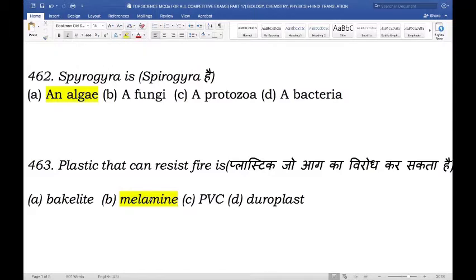Melamine is an organic compound that is often combined with formaldehyde to produce melamine resin, a synthetic polymer that is fire resistant and heat tolerant.